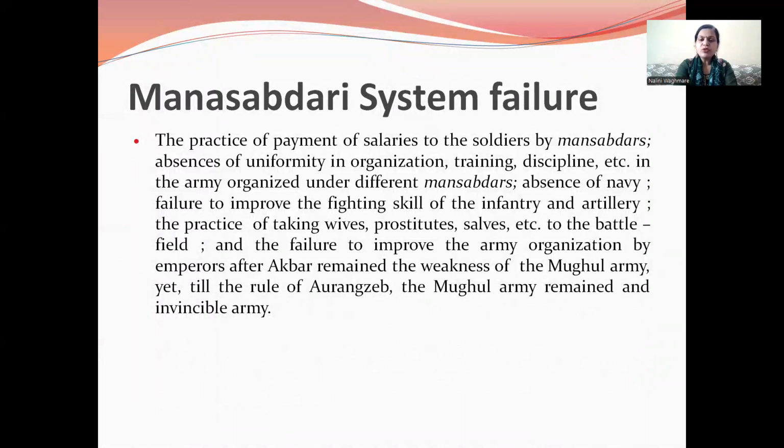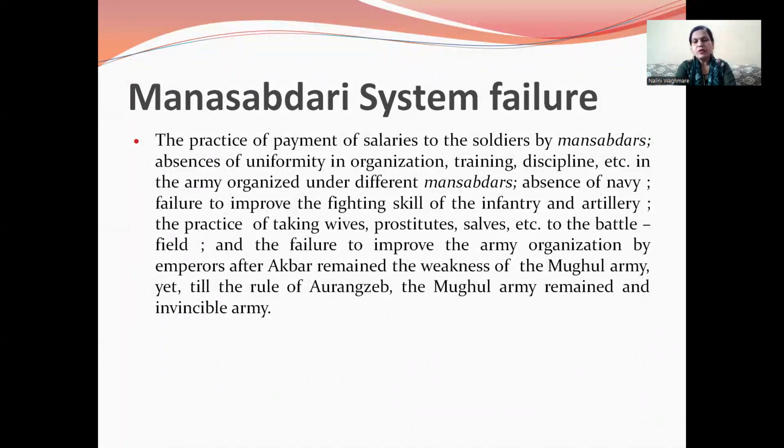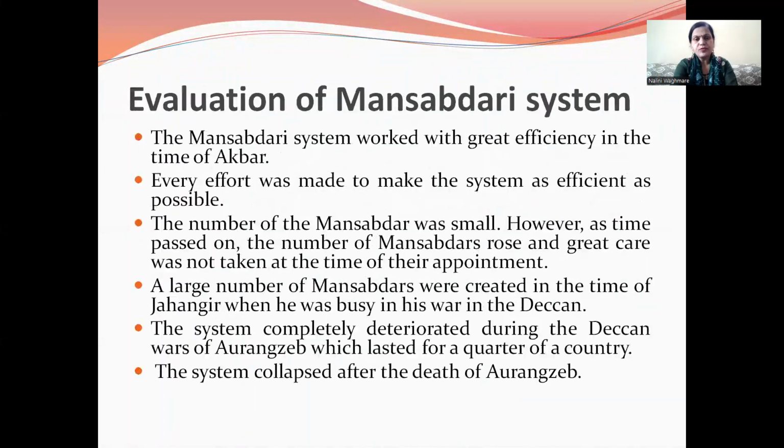The failure to improve the army organization by the emperors after Akbar remained a weakness of the Mughal Empire and the Mughal army. Yet till the rule of Aurangzeb, the Mughal army remained an invincible army. So these are a few causes of the failure of the Mansabdari system.